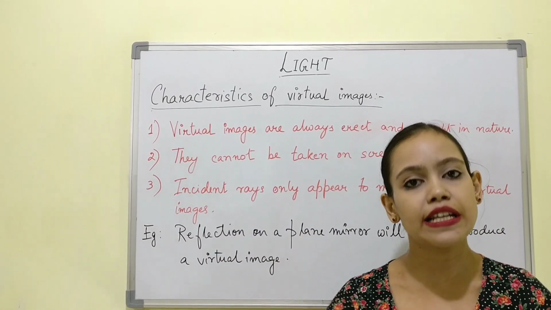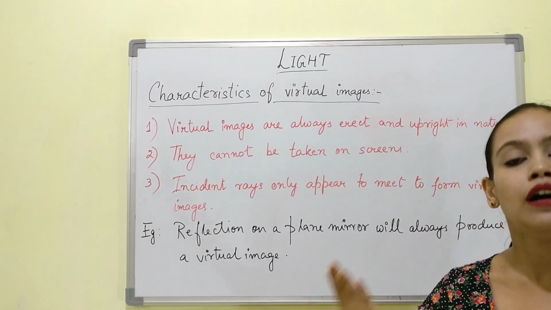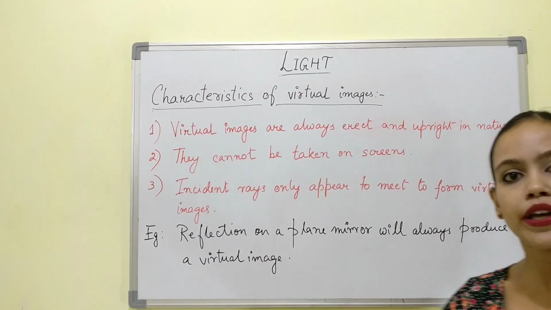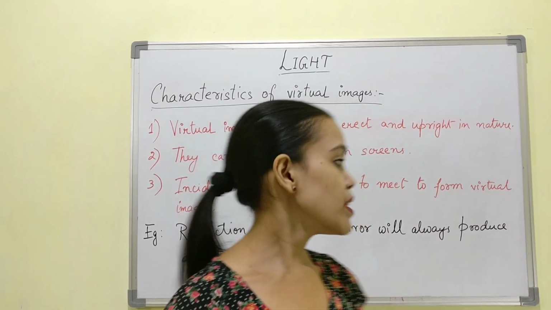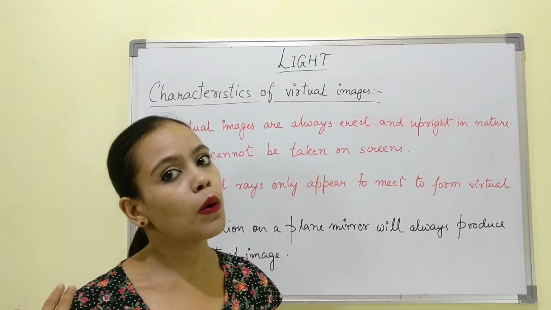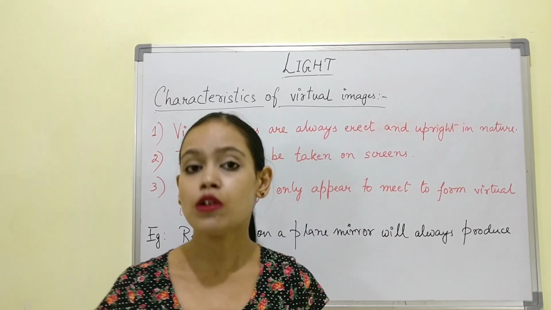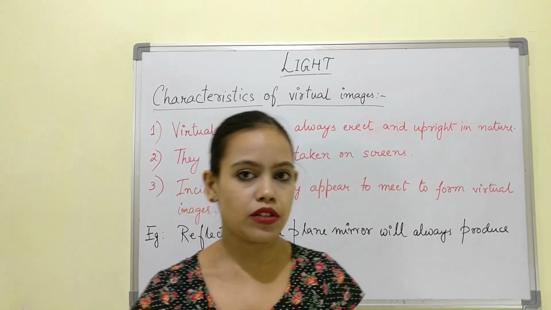Sometimes our right hand looks like the left hand and the left hand looks like the right hand. That is called lateral inversion, which we will cover some other day. But that image is a virtual image as it's always upright and erect. It's of our same size also. So virtual images are erect, upright in nature.